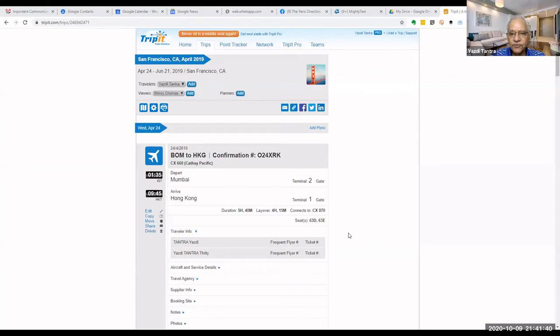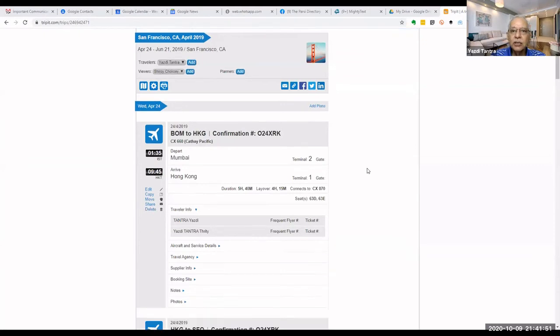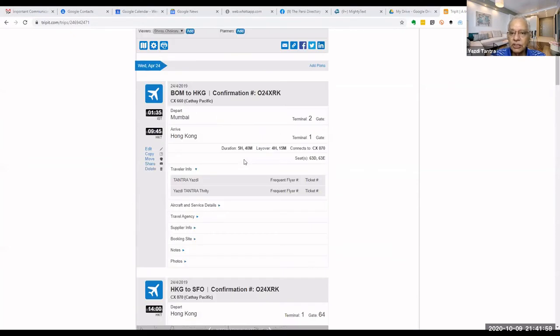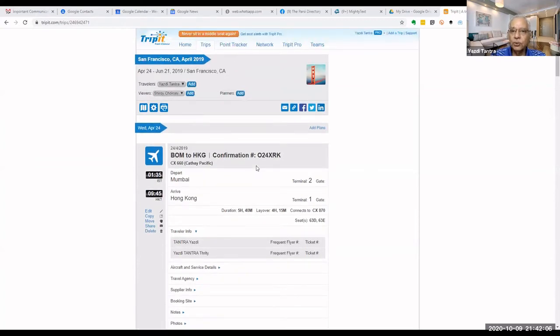This is the power of artificial intelligence. You just forward your email to a pre-specified email address and the rest is taken care of by TripIt. Of course, then you can edit it or copy or move it. You can share your trip with others, etc., etc. So this is a very, very basic thing. Whenever you are crossing the international date line, also it shows what is the layover. It shows if you have a frequent flyer number, it gives you the frequent flyer number. I'll show you how it helps.